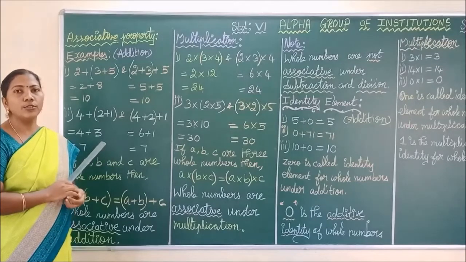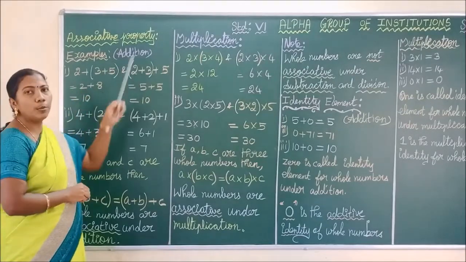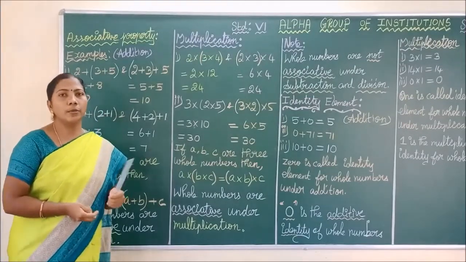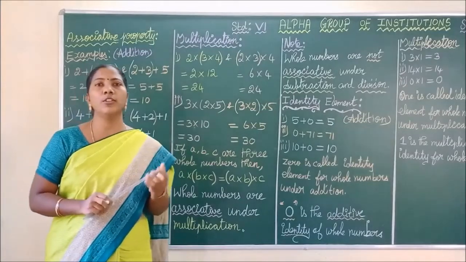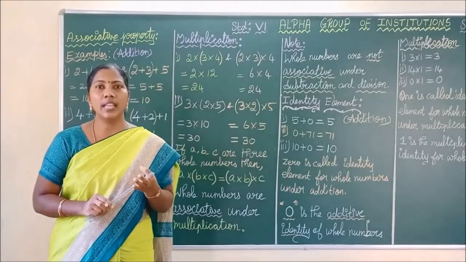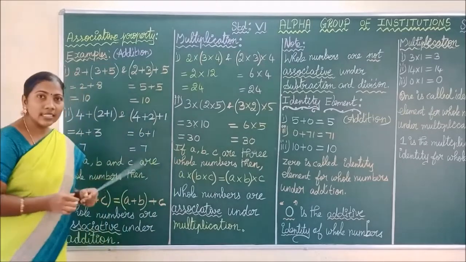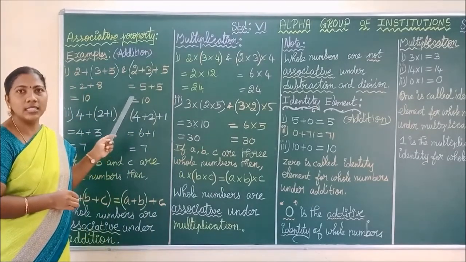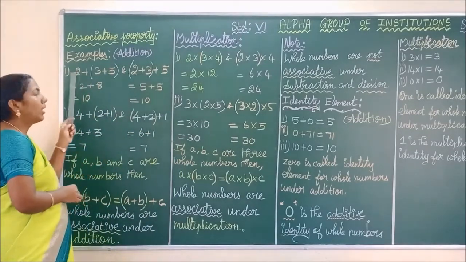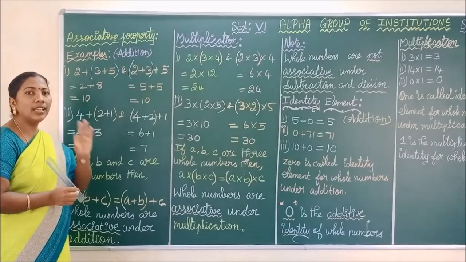Next we are going to see associative property. Associative property means, children, always remember you have to take only 3 elements. Okay, let us understand this property by seeing this example. See here what I have told. Associative means you have to take 3 elements.